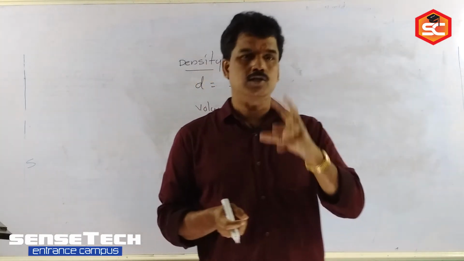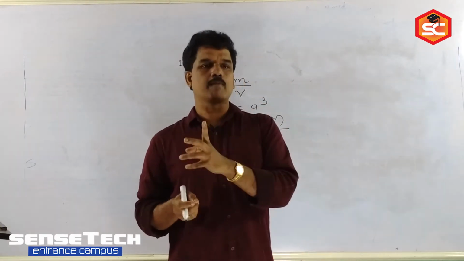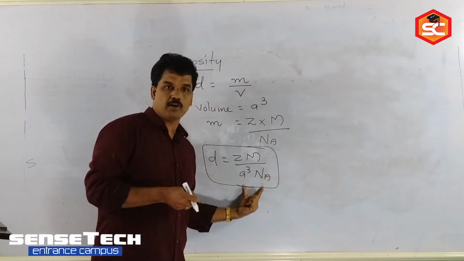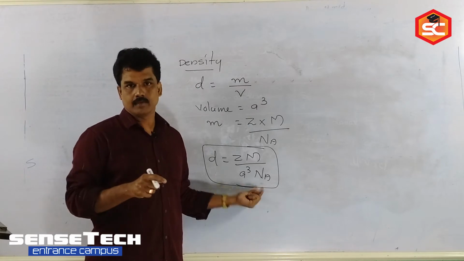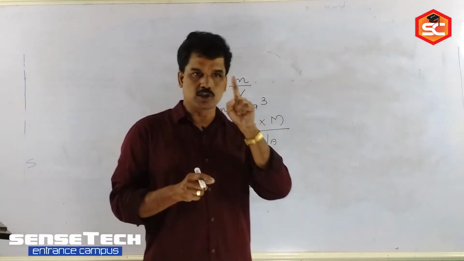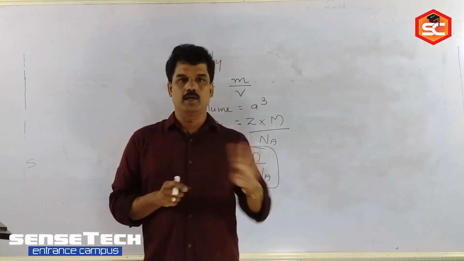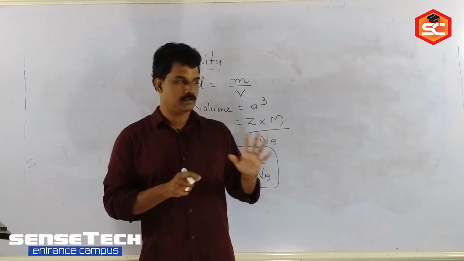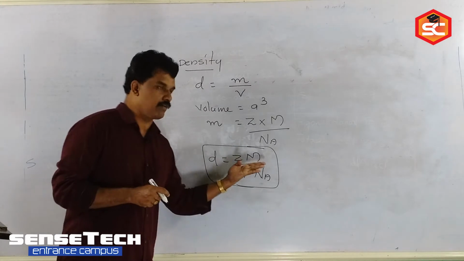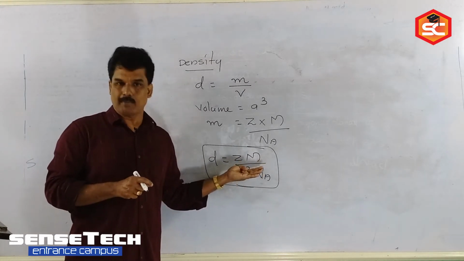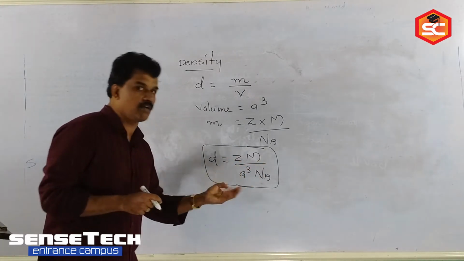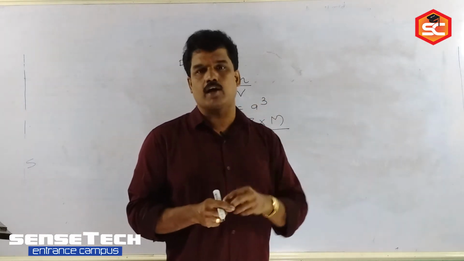What type of crystalline solid is there? If the question is what type of crystalline solid, which one do you have to calculate? Z. The Z value you have to find out. Z is 1, it is simple cube. Z is 2, yes, body centered cube. Z is 4, yes, that way we can find out. Or they will be asking the molecular mass or mass of the crystal. Or they will be asking what is the edge length of the crystal. A we can find out.